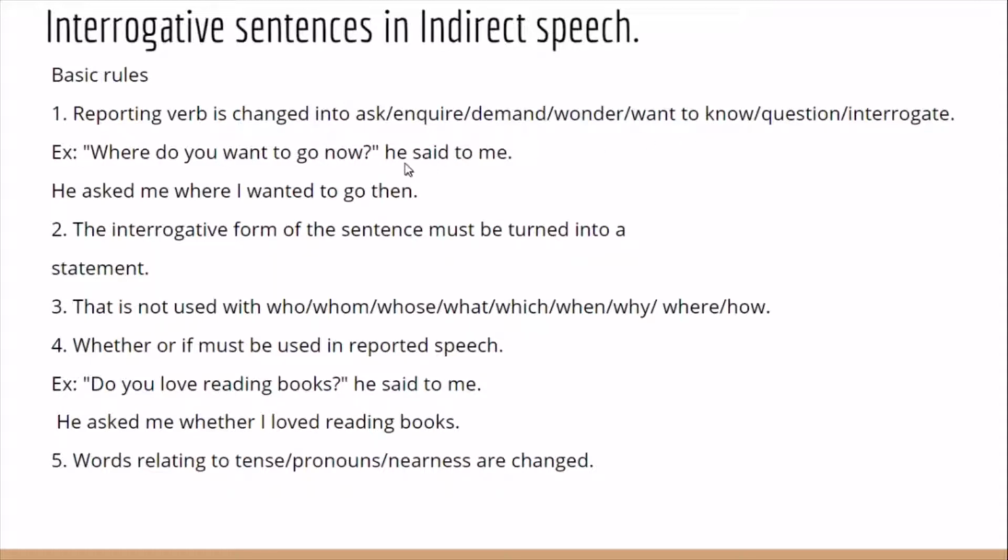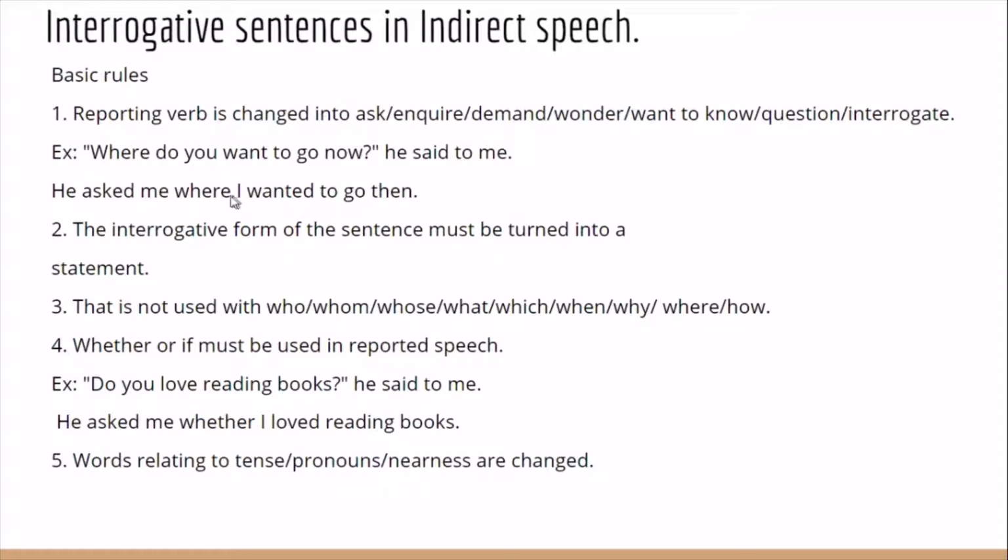So what is the reporting verb here? Let us go through this example. Where do you want to go now? He said to me. So here the reporting verb is said. Okay, so said to won't be there. So he asked. You can tell he asked or he inquired. He asked me where I wanted to go then.